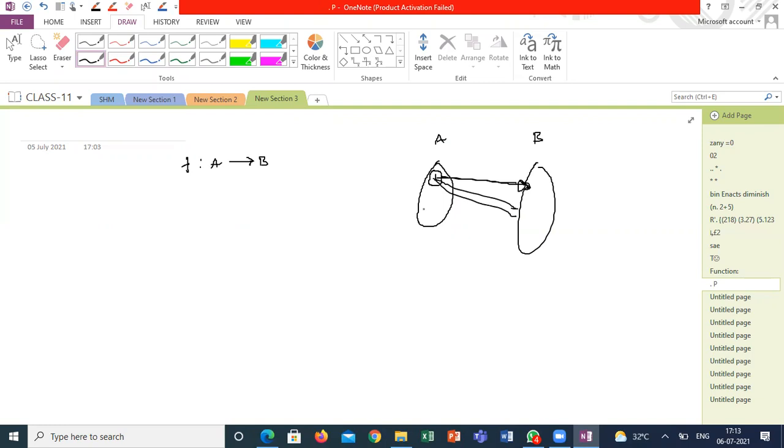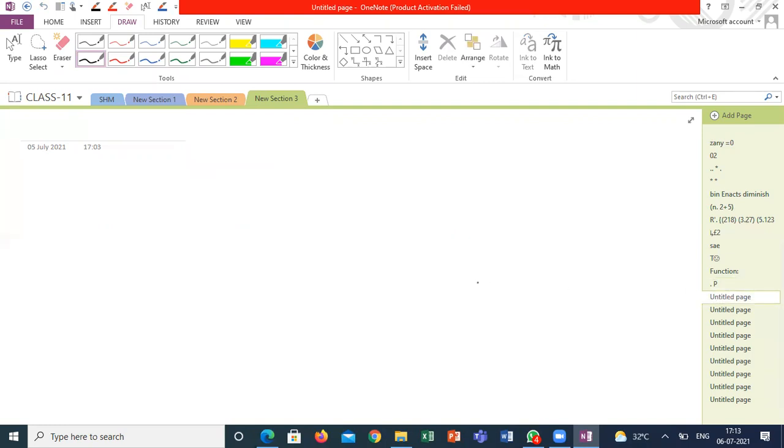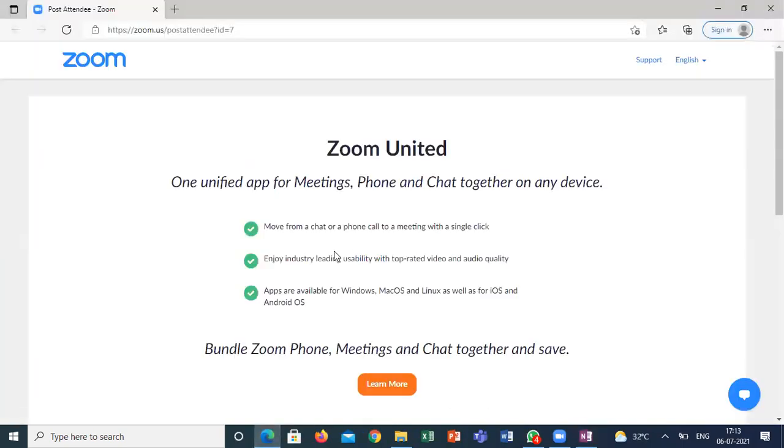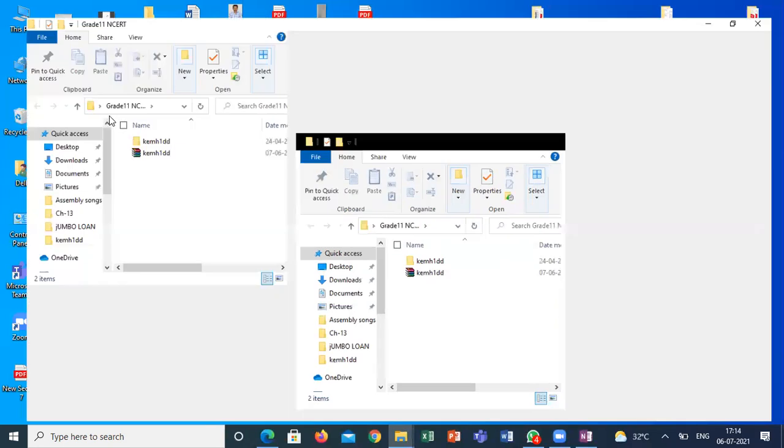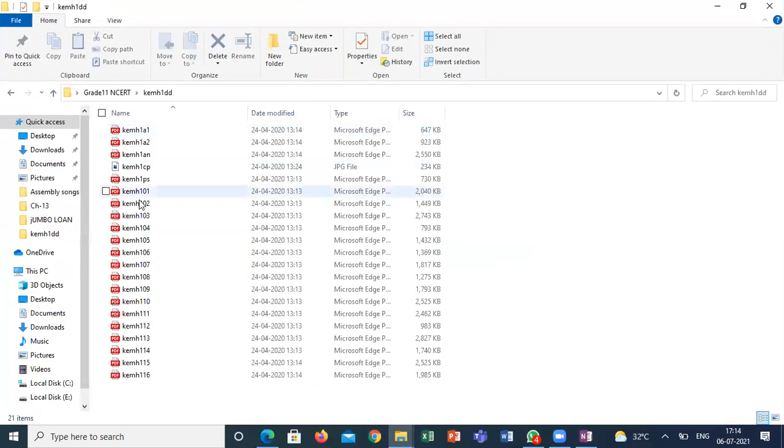Yes, sir. So first, before going to write a definition in your own words, I will take some examples of relations. I will explain in what cases we can call this a function, and in what cases this is not called a function. So to understand the function a little bit more elaborately, I'm going back to a relations exercise. From there only I'm going to explain the definition of the function a little bit more elaborately.